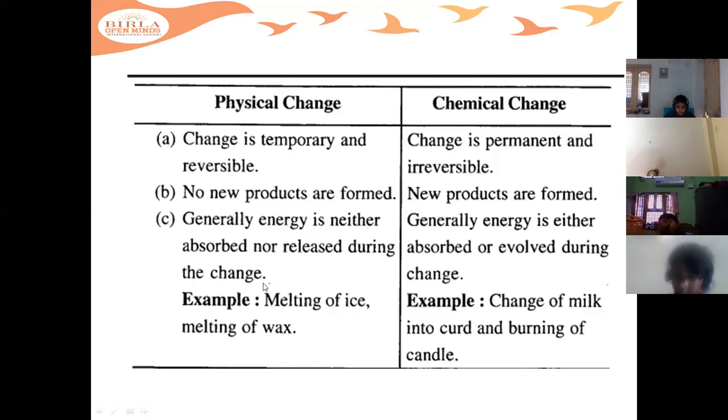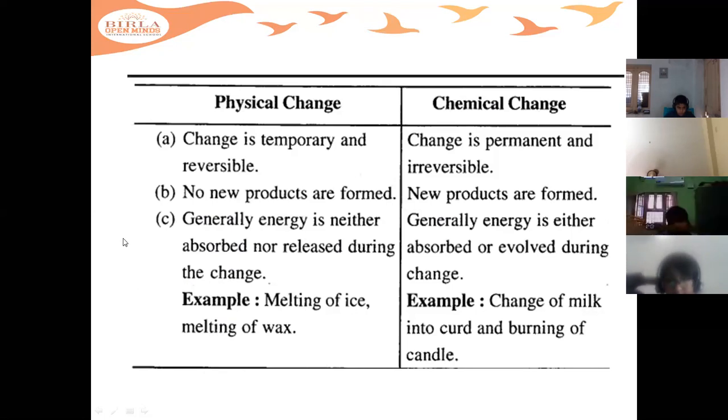So now it's clear. In physical change, children, no new products are formed. In chemical change, new products are formed. For physical change, generally the energy is not absorbed and not released during this change, like melting of ice or melting of wax.